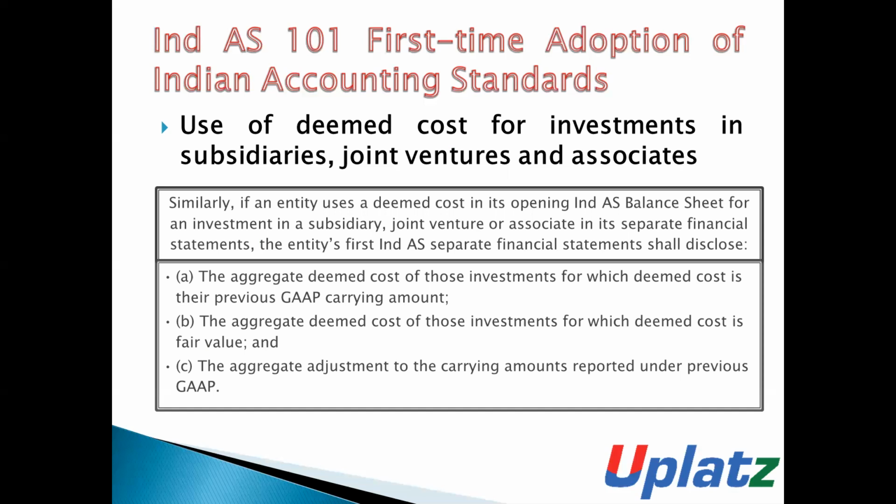These three points are to be disclosed by the entity when it uses the deemed cost for investments made in subsidiaries, joint ventures and associates.